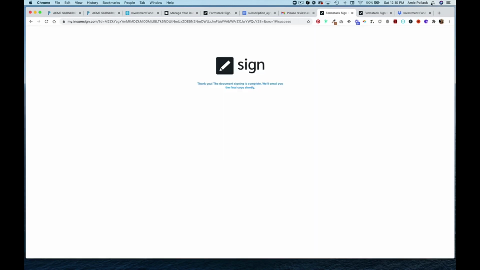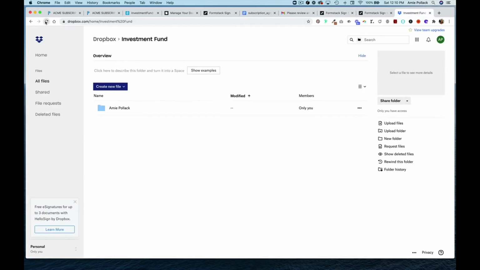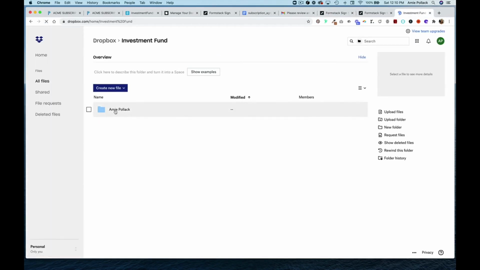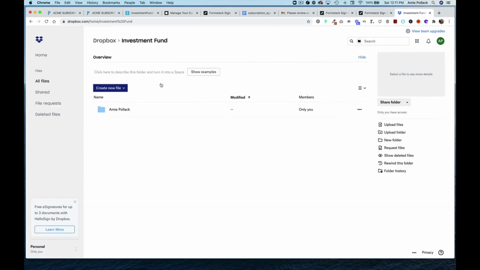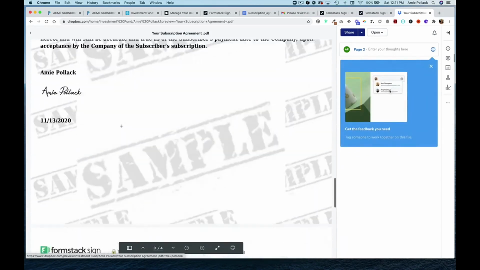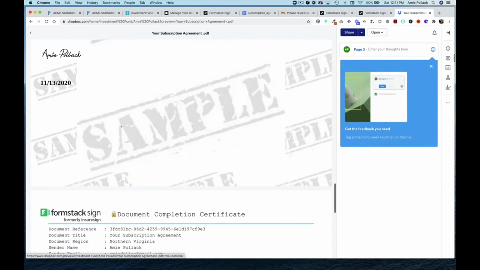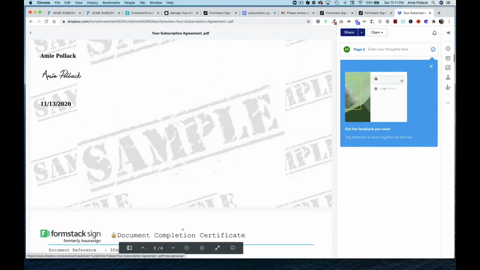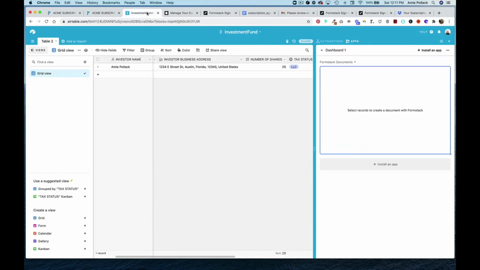And now heading into Dropbox, I have my folder with the investor name. And when I click into this, you can see it's the signed agreement with the certificate. So that's just one of the many ways that you can store your documents after signature.